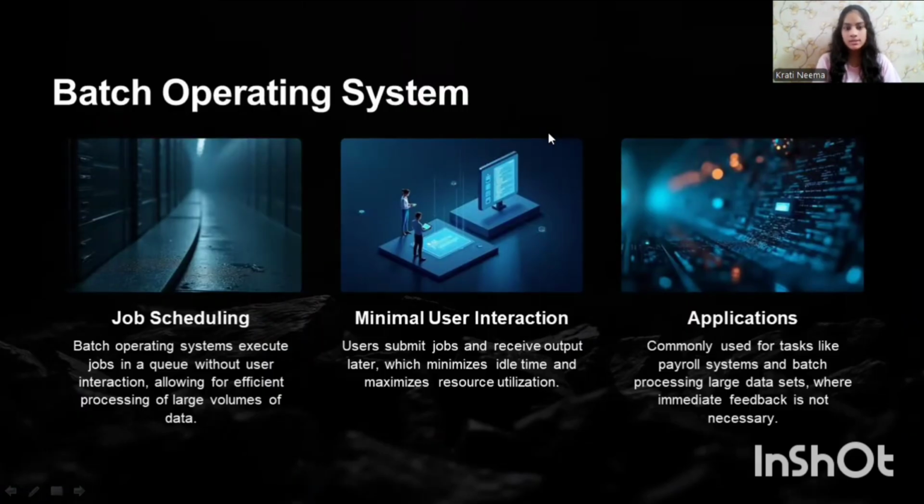An example of a batch operating system is IBM OS/360, an early mainframe batch system used in the 1960s. Some real-life examples are bank statement generation, where monthly statements are processed in batches; utility bill processing, where electricity and water bills are calculated and printed in bulk; and examination result processing, where universities process student results all at once using batch jobs.